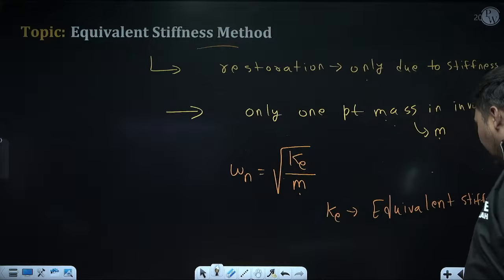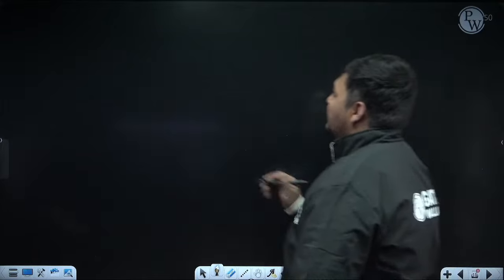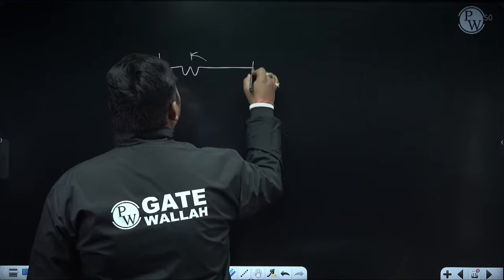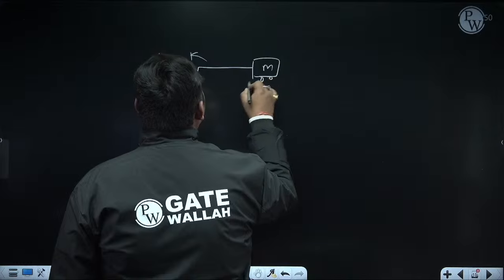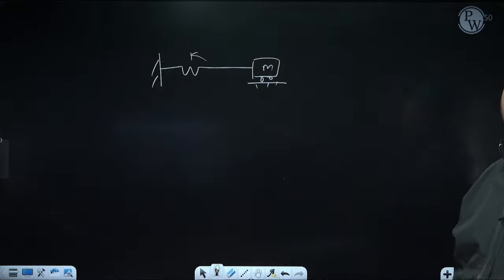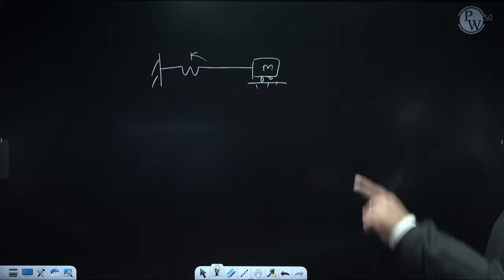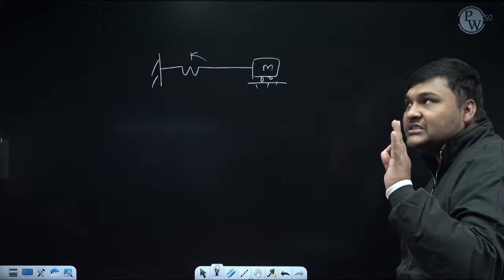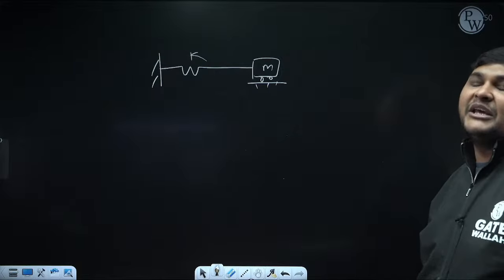After calculating Ke like this, put here, you will get omega n. Like suppose I am applying this method for this journal diagram. For the journal diagram, I already know finally omega n should come equal to root K by m, because for this case I had done the derivation. But I am verifying these things by this stiffness method, whether the same answer is coming or not.